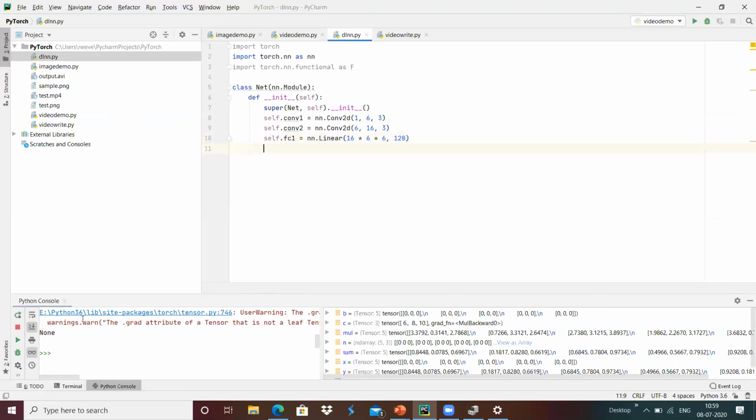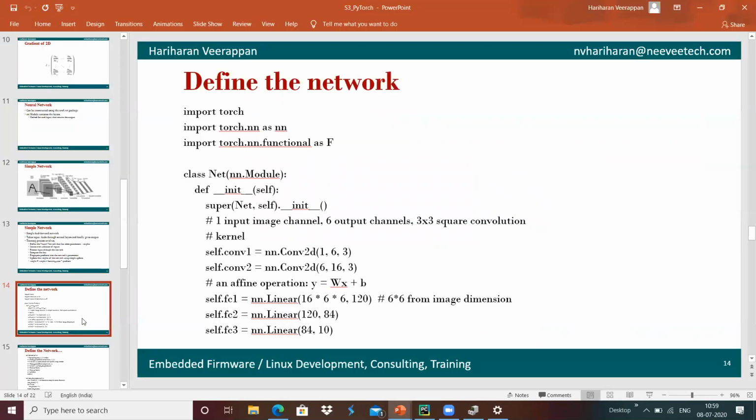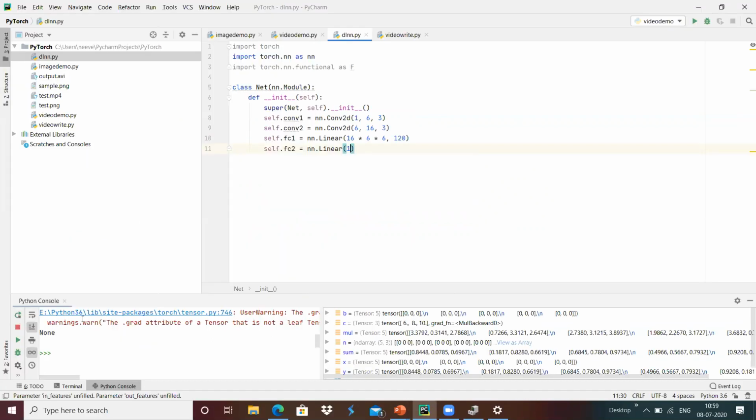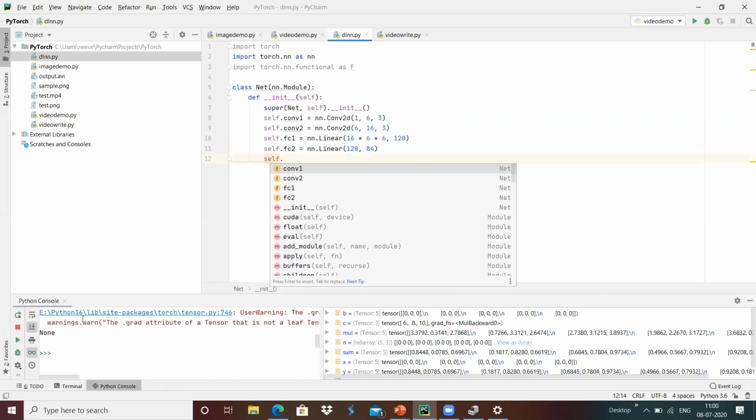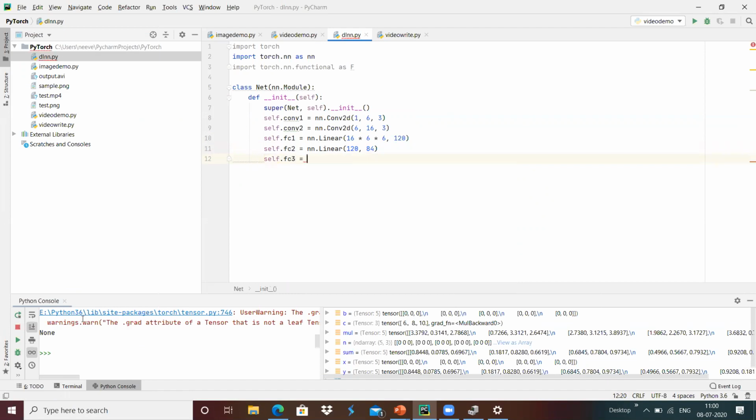Once it is done, I'm going to create the next one with nn.Linear, where the input features are 120 and output features are 84. In the same way, self.fc3 is nn.Linear with input features 84 and output features 10.